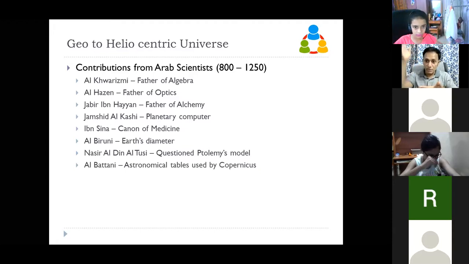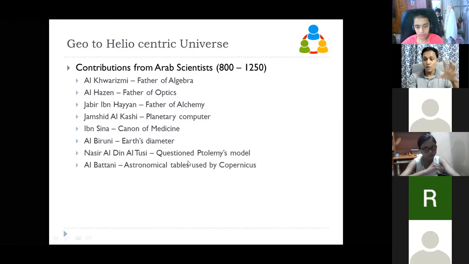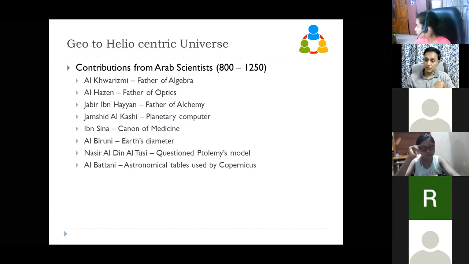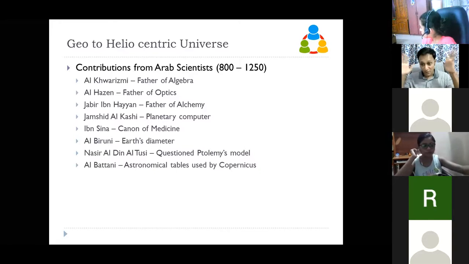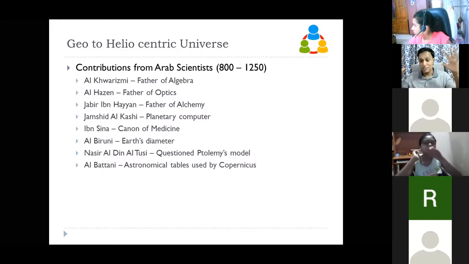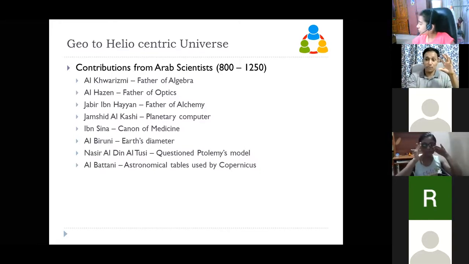And all those astronomical data, they used to make tables from that painstakingly, which was later used by Copernicus, who was actually a parish priest, who first came up with the observation that it is not Earth which is the center of the universe, it is the sun. See, that also we know is not right. Sun is not the center of the universe. At least it could be considered as the approximate center of the solar system. But that was proposed by this gentleman called Copernicus.